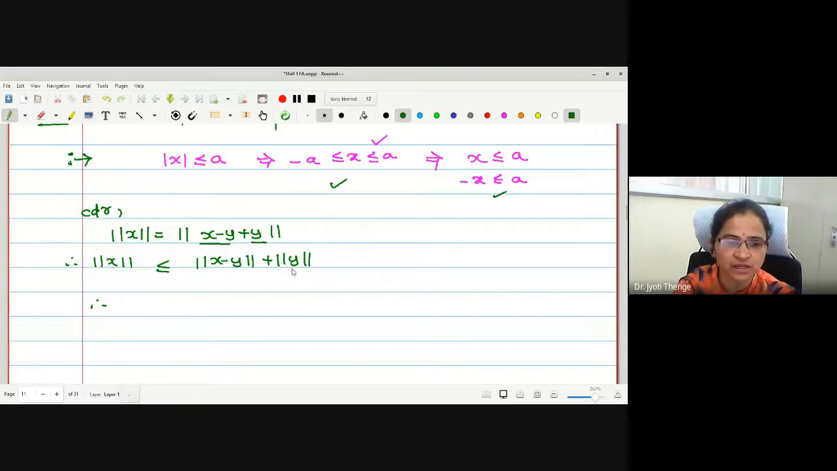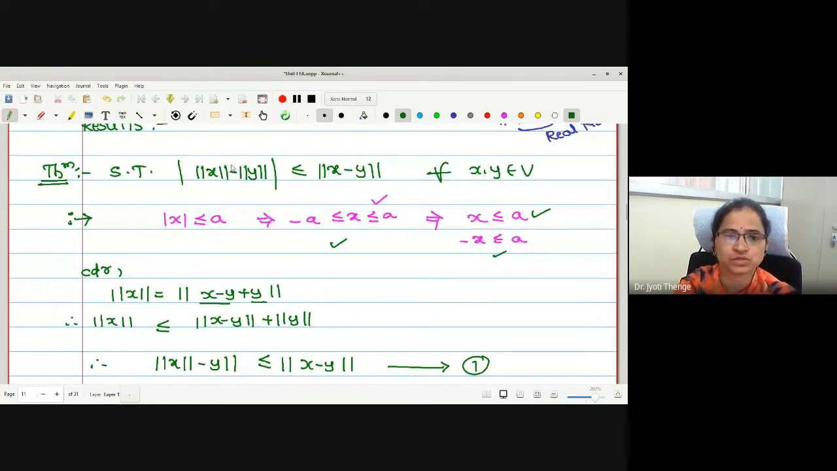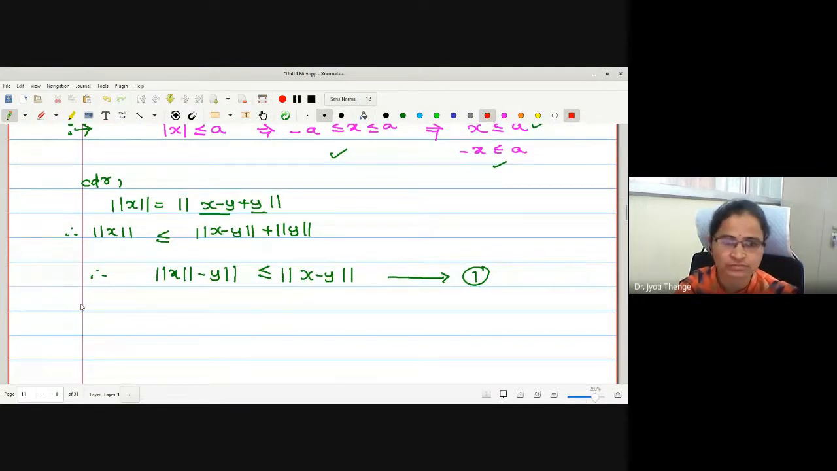Now let me shift the term norm y to the left, and it becomes norm x minus norm y less than or equal to norm of x minus y. Let me call this my first inequality. This we have proved. For the time being, assume this is your x and this is your a. I wanted to prove mod x less than or equal to a. First I have proved that x is less than or equal to a. What I want to prove now is minus x less than or equal to a.